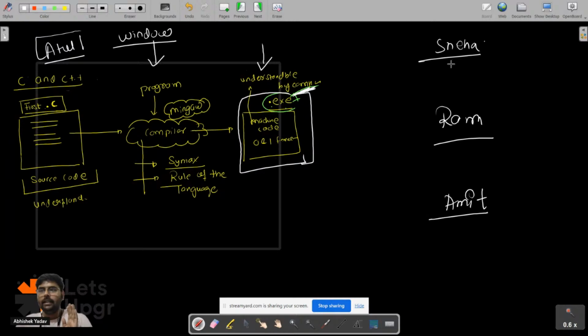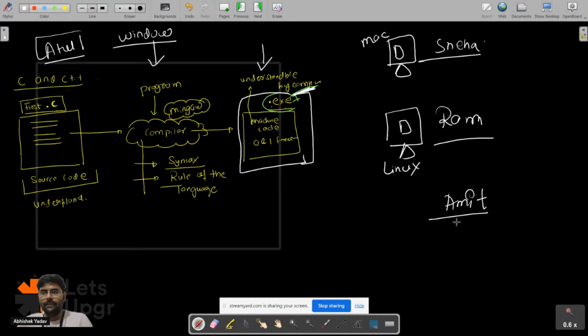But the main factor is what? Sneha is having a MacBook, Ram is having Linux, and Amit is having Windows, right?